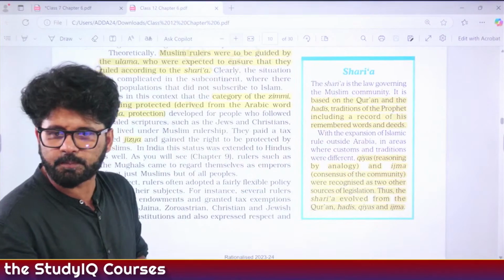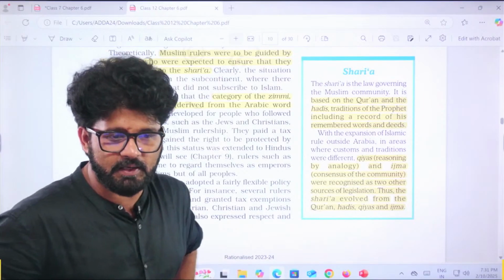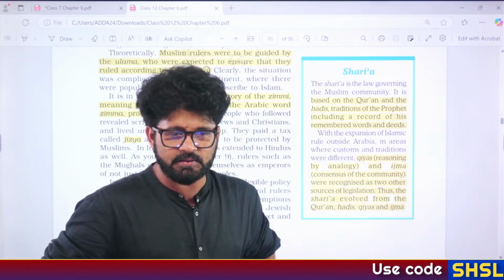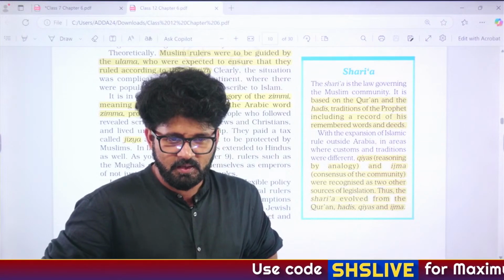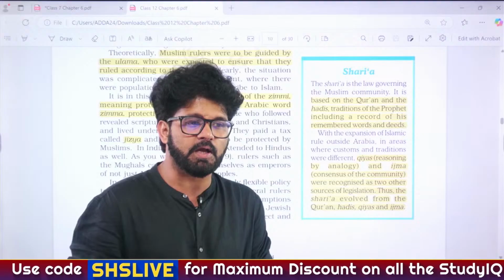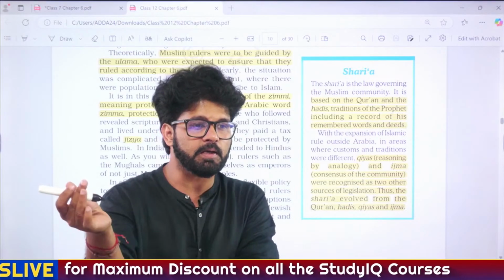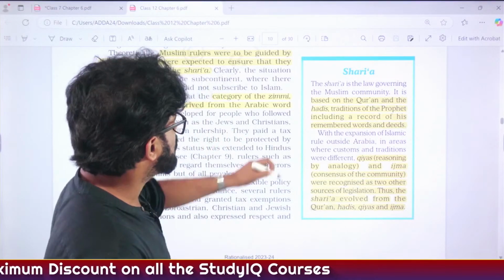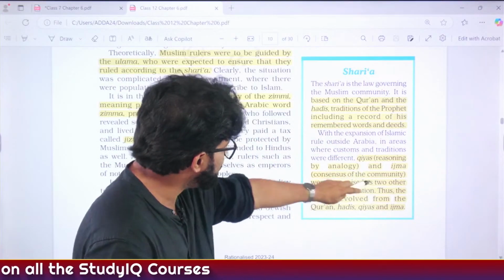I think you can see it better now. Can you see it better now? Please guide me, I'm a beginner. Okay, Jagdish, watch the orientation lecture also. Once this lecture is done, you will understand things in a much better manner. I have made it a little bigger. So, Quran and Hadith. We'll talk about Qiyas and Izma.